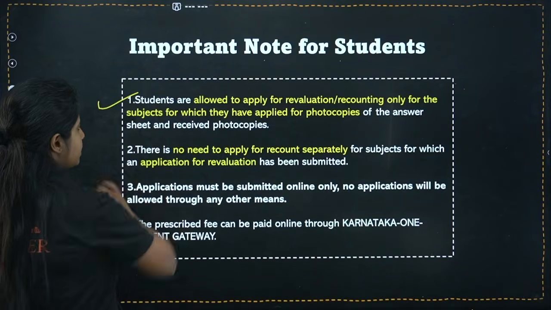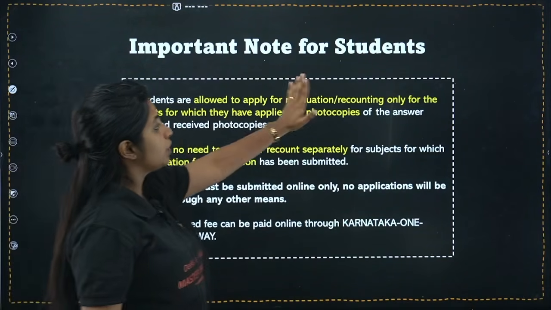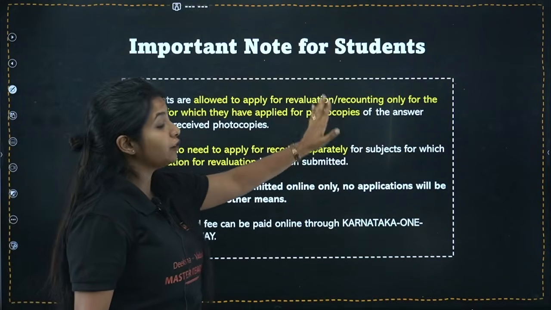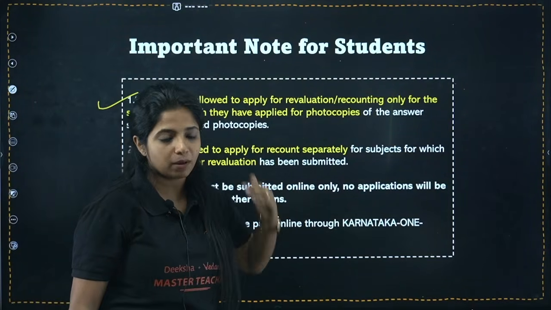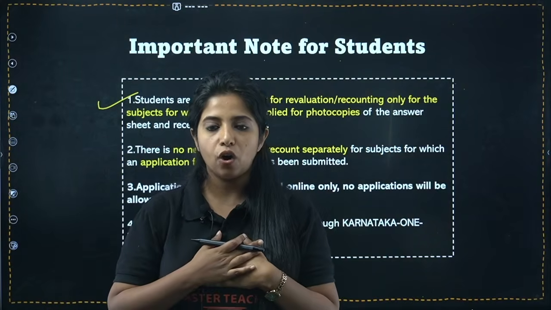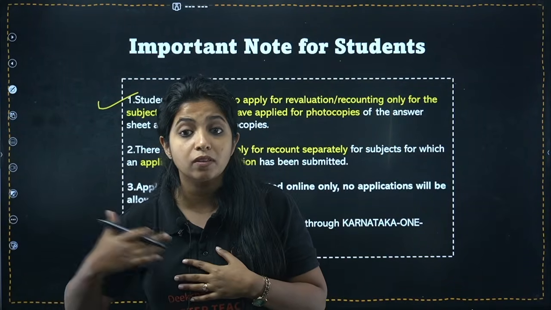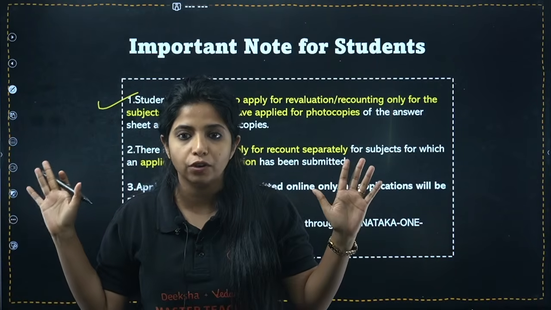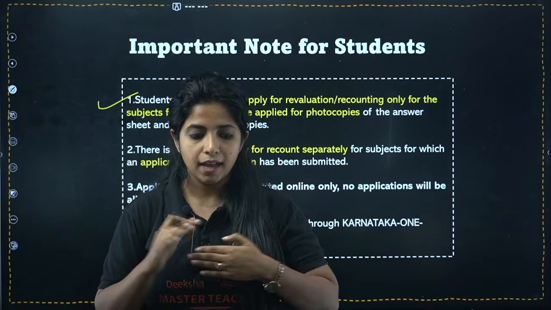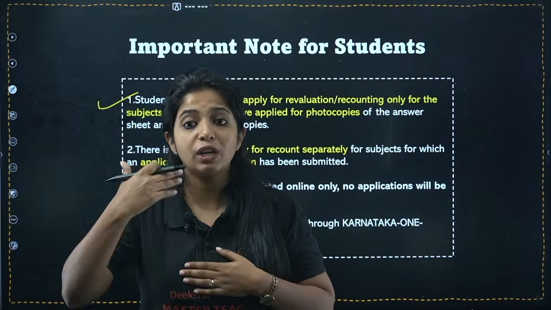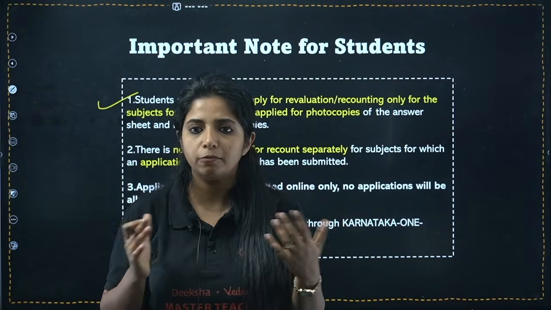Starting with the first rule. Students are allowed to apply for reevaluation or recounting only for the subjects for which they have applied for photocopies. What do you mean by that? Suppose I have got 80 marks in mathematics, but I expected 90 marks. Where did my 10 marks go? I do not know. I expected this, okay? So what do I do? First thing, I say that I want to go for re-evaluation. I want a teacher to check my whole paper.